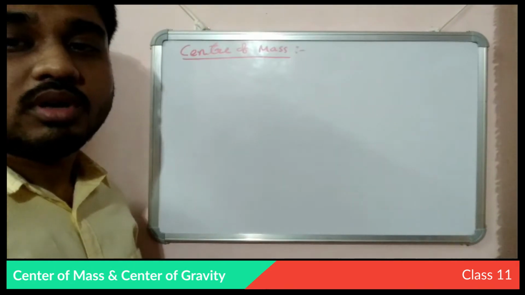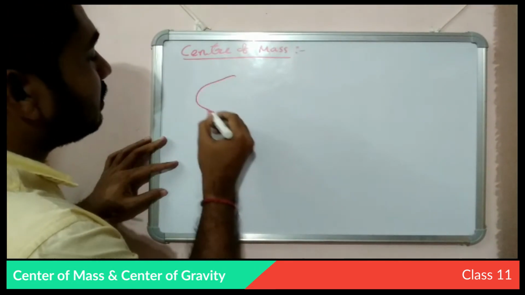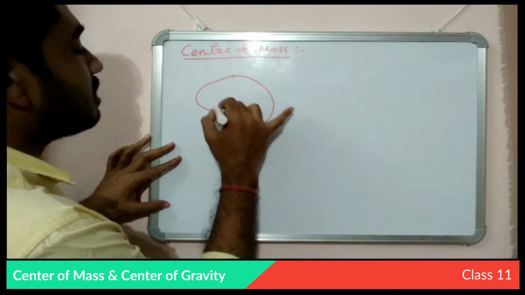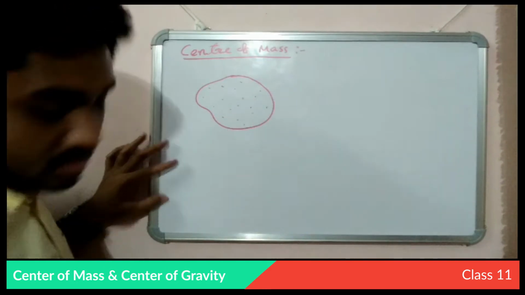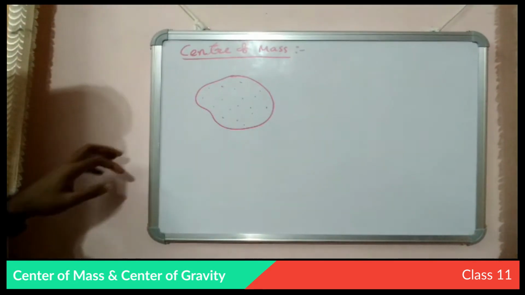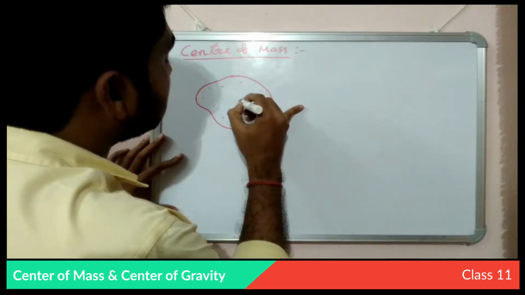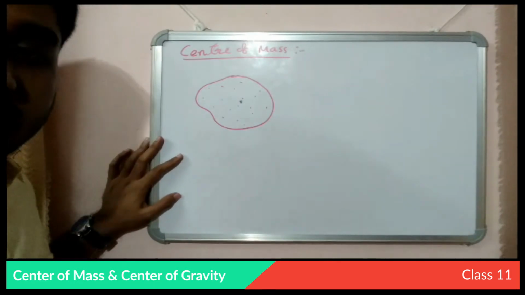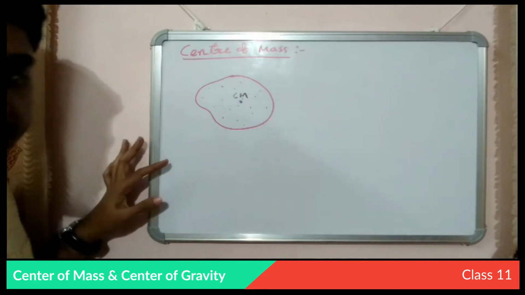So now what is center of mass? Again we consider a bigger object like this, and this object constitutes a lot of smaller particles, tiny particles, and we can assume that the total mass of the body is confined in a particular center inside that body, and that particular center is known as the center of mass.